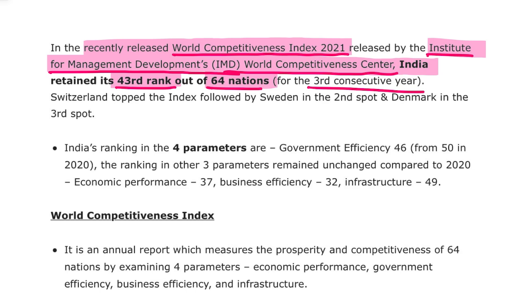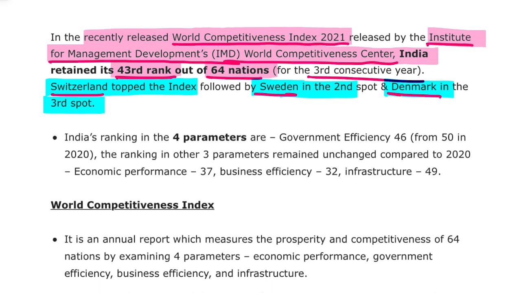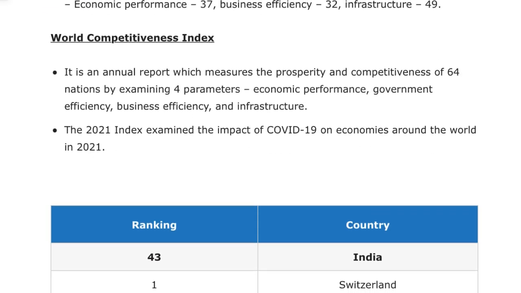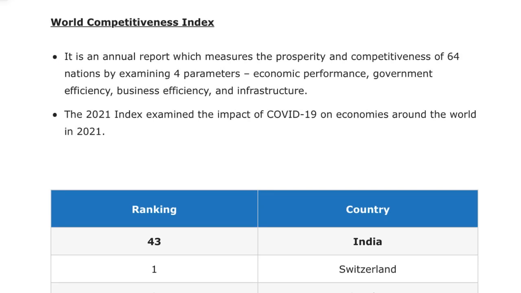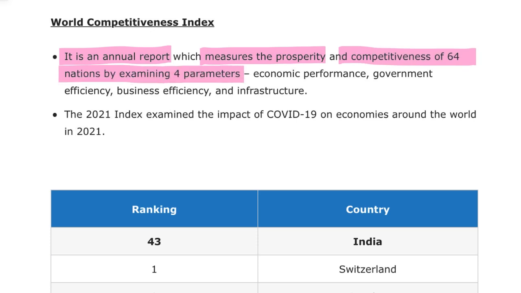Switzerland has topped the index, followed by Sweden in the second spot and Denmark in the third spot. So the ranks you need to remember: first Switzerland, second Sweden, third Denmark, and the rank of India was 43, for the third consecutive year. The World Competitiveness Index is an annual report which measures the prosperity and competitiveness of 64 nations by examining four parameters: economic performance, government efficiency, business efficiency, and infrastructure.